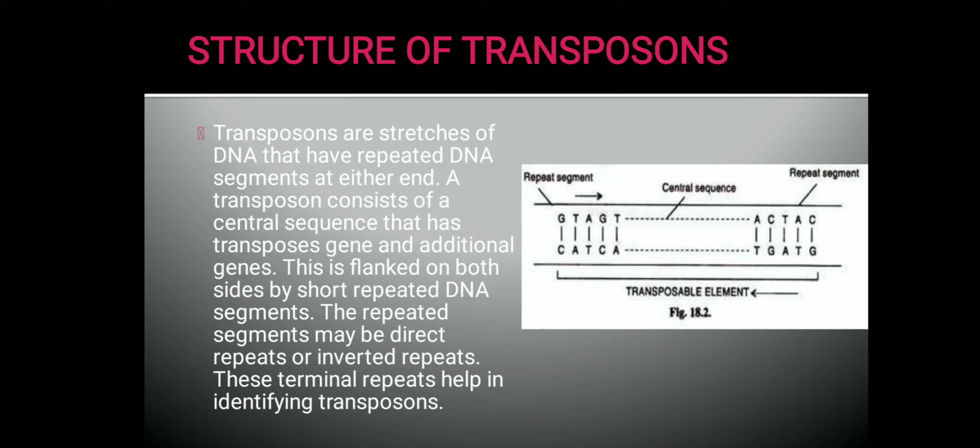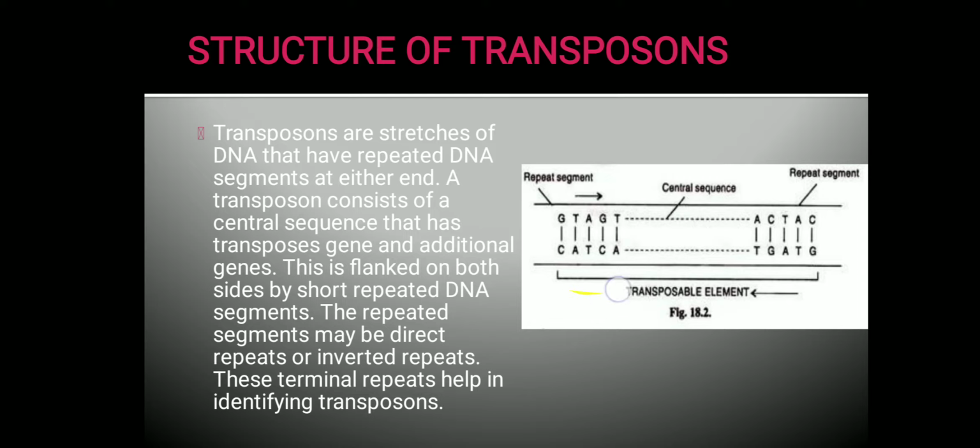Now the transposon also has a central sequence. They consist of a central sequence which carries a gene known as the transposase gene. Now this transposase is an enzyme which is responsible for the transposition. They help in cutting and joining. We will see how in my further slides. So they carry a gene for the transposase enzyme and also some additional genes.